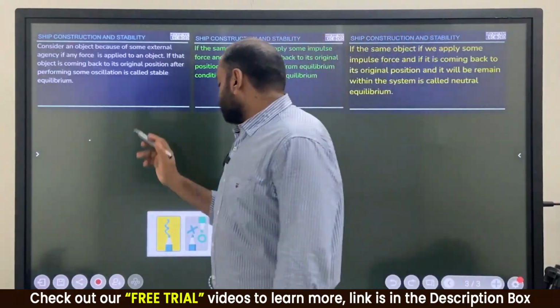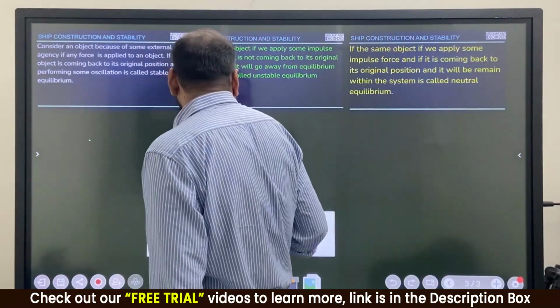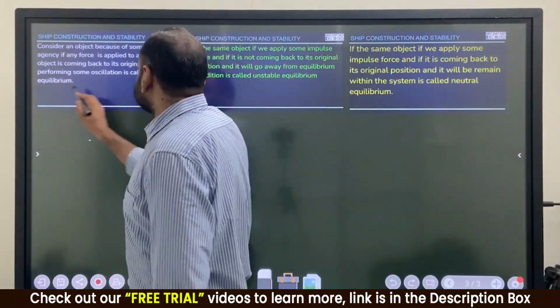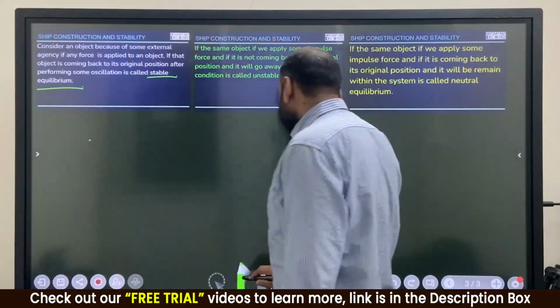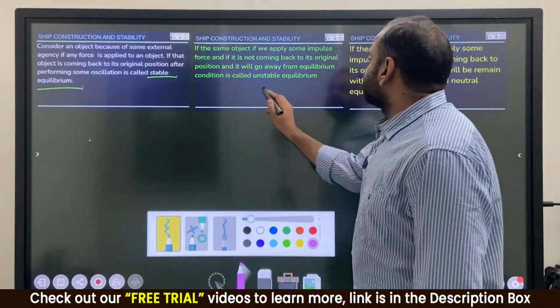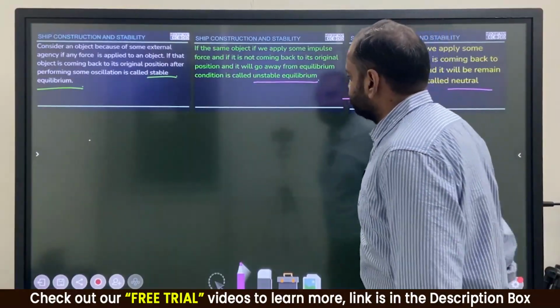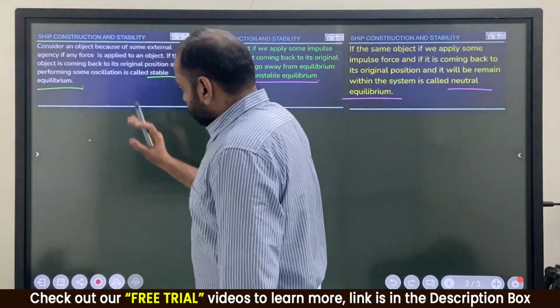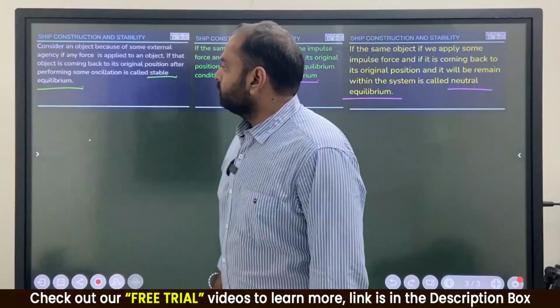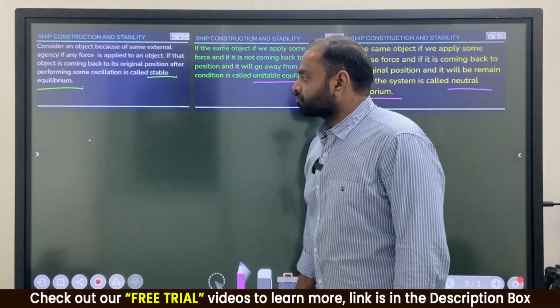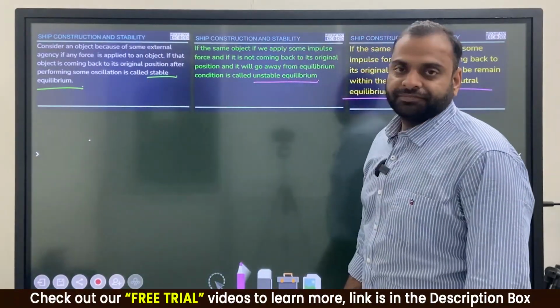First thing is stable equilibrium. Second one is unstable equilibrium and third one is neutral equilibrium. Clear? So first of all, what is stable equilibrium? Clear?